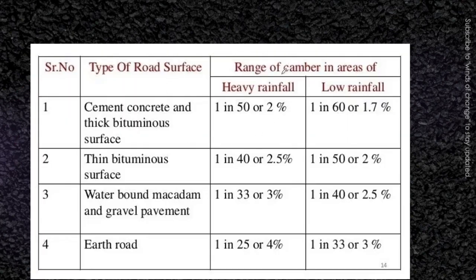You can see here the value of the camber for different types of surface. For a cement concrete surface in case of heavy rainfall, we have a camber of 2%, for thin bituminous surface it is 2.5%, for WBM it is 3%, and for earthen road it is 4%. These values are very important which I am telling you, please memorize them. It is very important to memorize.